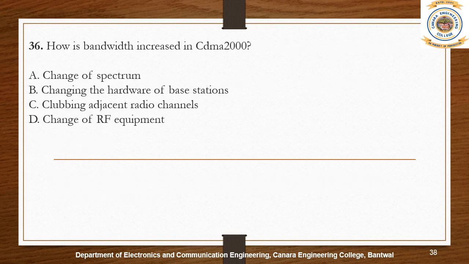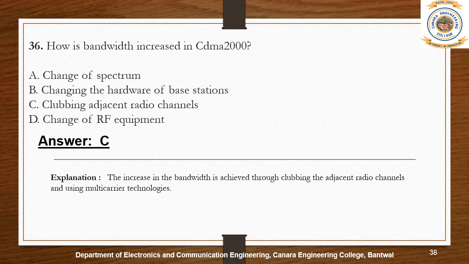CDMA 2000 operates in a relatively small amount of spectrum, 1.25 MHz, in most of the frequency bands designated by the International Telecommunication Union for the IMT 2000 systems. The increase in the bandwidth is achieved through clubbing the adjacent radio channels and using multi-carrier technologies.